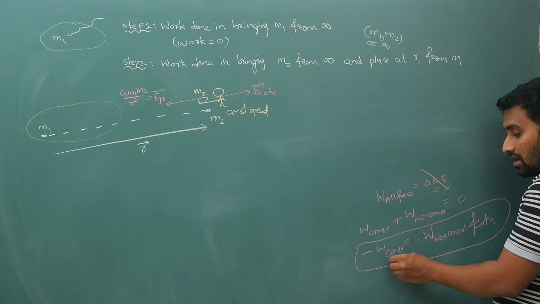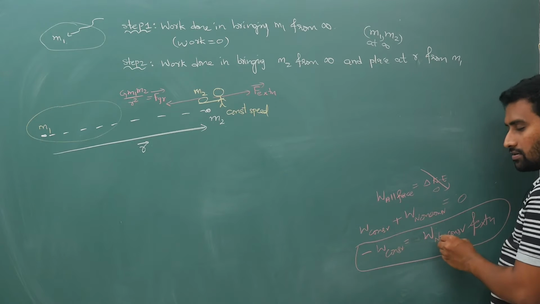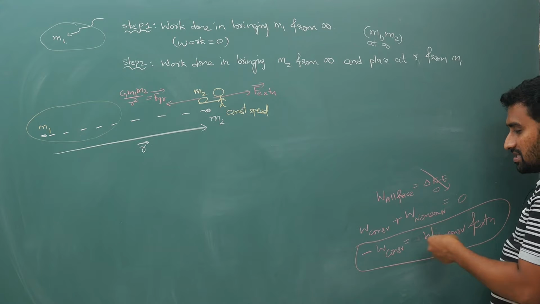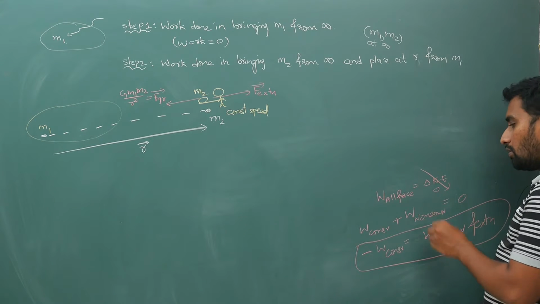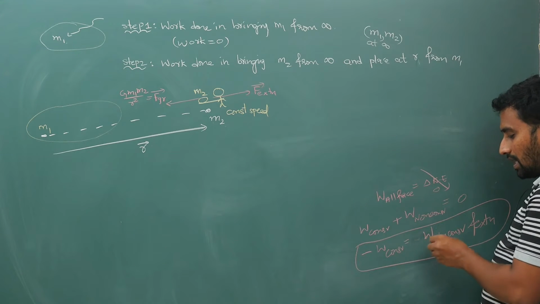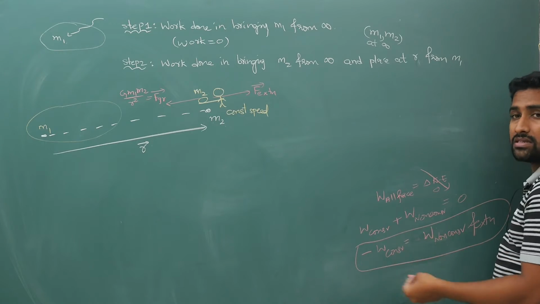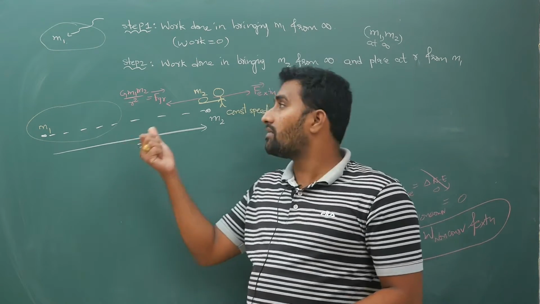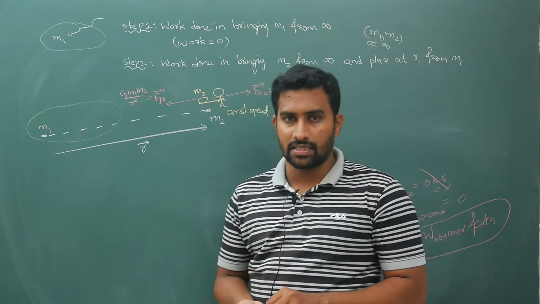So instead of calculating this, we will calculate this. From here only your potential energy difference definition is coming. So you bring it with constant speed, then only the work done by the external agent and the conservative force will be equal. So instead of calculating the conservative force, indirectly we are using the external agent idea.